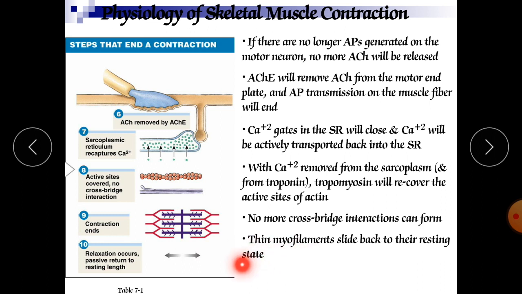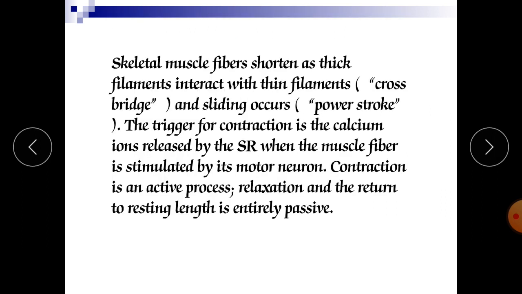In this fashion, it is the complete process of contraction and relaxation. The skeletal muscle fibers shorten as thick filaments interact with the thin filaments and sliding occurs. The trigger for contraction is calcium ions released by the sarcoplasmic reticulum. When the muscle fiber is stimulated by its motor neuron, the contraction is an active process. Relaxation and the return to the resting length is entirely passive.